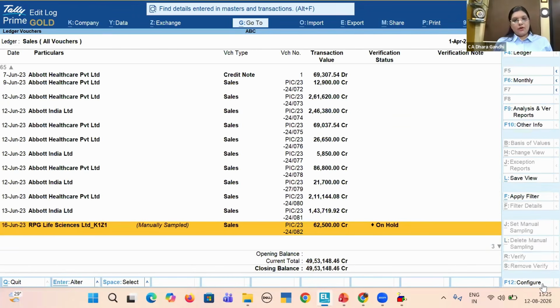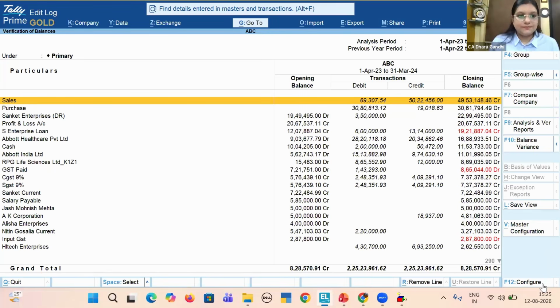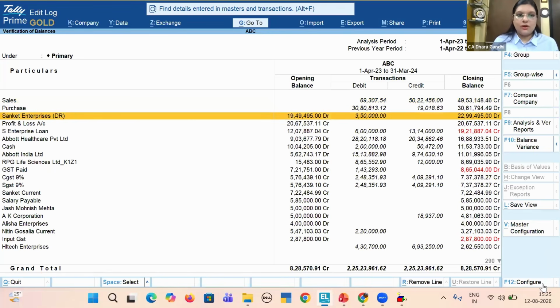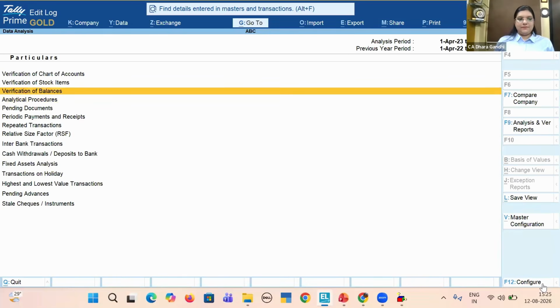I'm repeating, at the end of the audit, you can export the entire list of held entries. If internal communication, external confirmation, or any specific clarification is required, you can put it in Excel and send it to your client. So this was all about verification of balances.